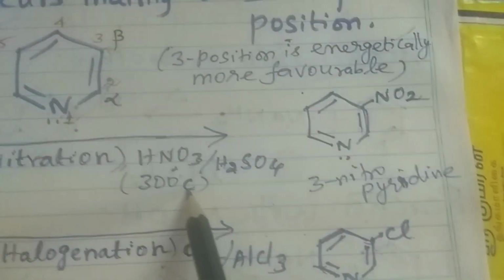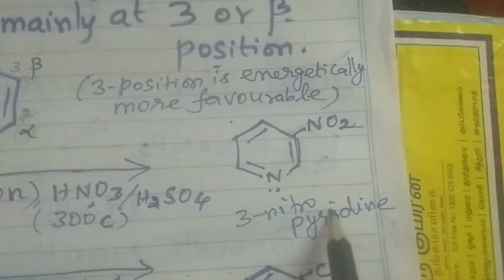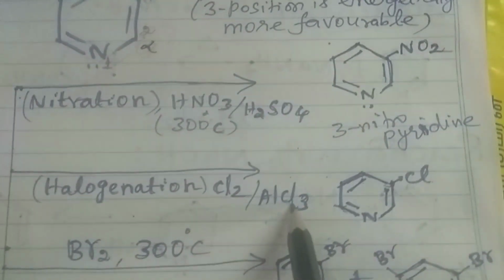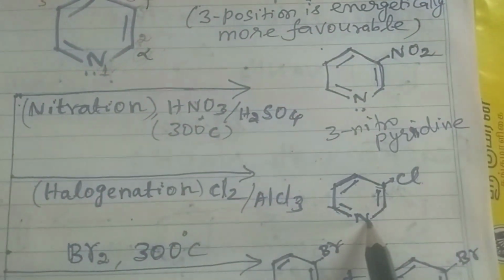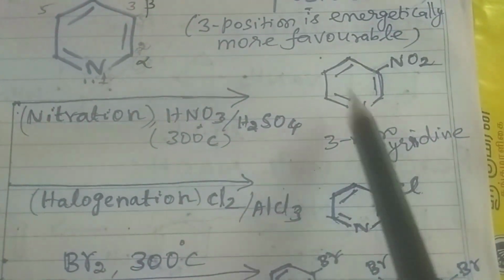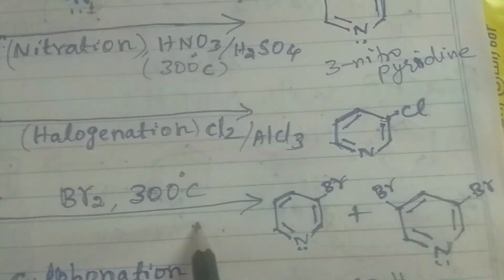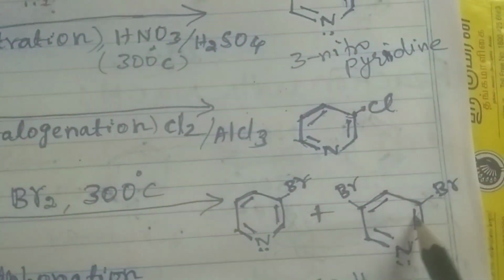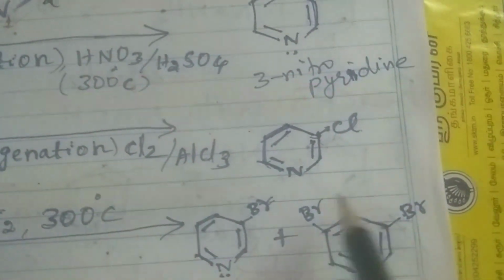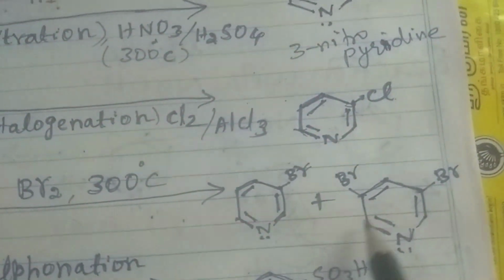First one is nitration. On nitration with nitric acid and sulfuric acid at 300 degrees Celsius, 3-nitropyridine is obtained. On halogenation with chlorine and aluminum chloride, 3-chloropyridine is obtained. In these two cases, the electrophile substitutes at the 3 position. But in case of bromination with bromine at 300 degrees Celsius, 2 compounds are obtained. One is 3-bromopyridine and another one is 3,5-dibromopyridine. Please note that.